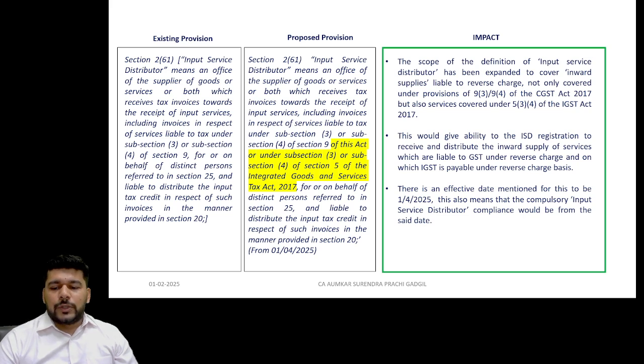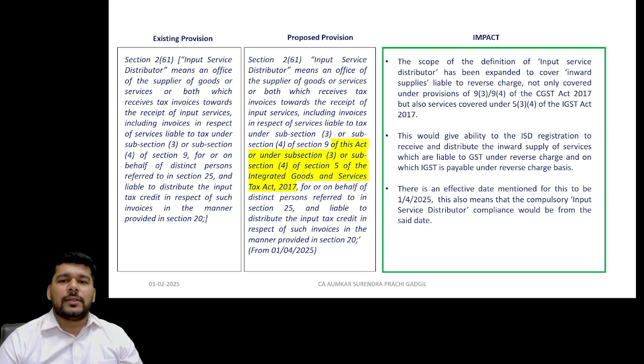Now, to start with, the focus we have kept more on the ISD provisions. The reason being that the ISD has been seeing a lot of changes right from the 50th GST Council meeting. The 50th, the 51st, and the 52nd GST Council meetings had a lot of focus on the compulsiveness of the input service distributor provision. Thereafter, we also had a circular whereby the distribution of input tax credit by the input service distributor for the distinct person was not compulsory, since the provisions of ISD were having some lacunas then.